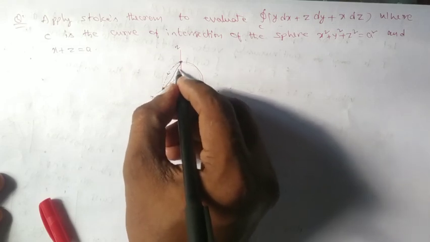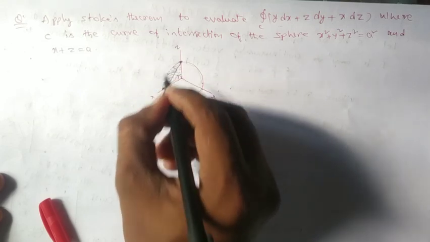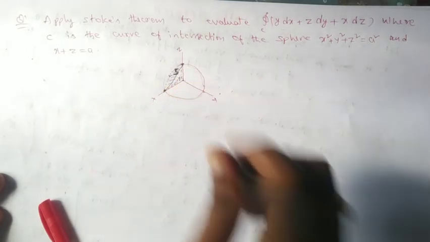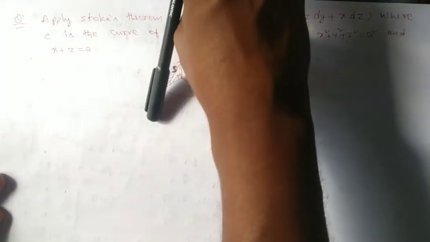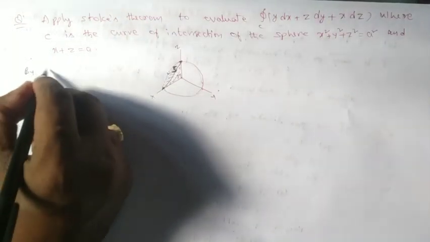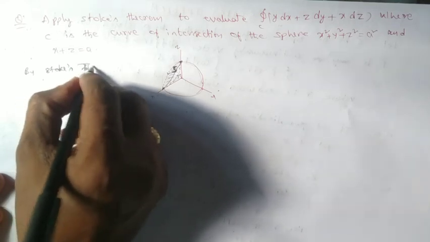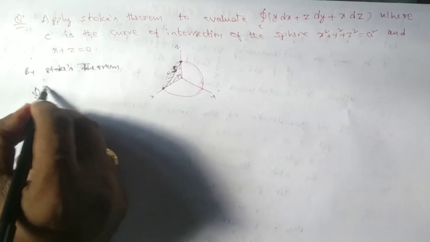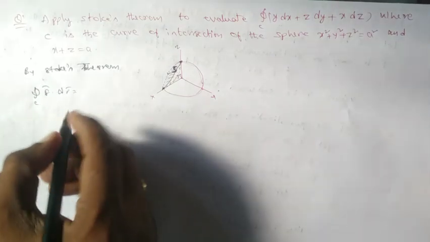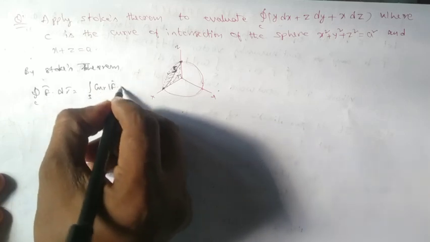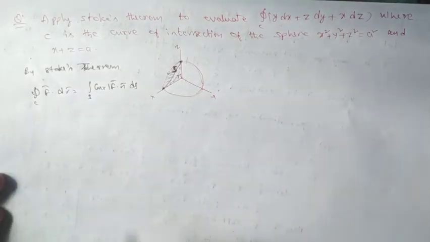This is our C and this is the shaded region, our S. S is our shaded region, the boundary is our C. Now I just write here, by Stokes theorem, integral over C f bar dot dr bar equal to integral over S curl f bar dot n bar ds.